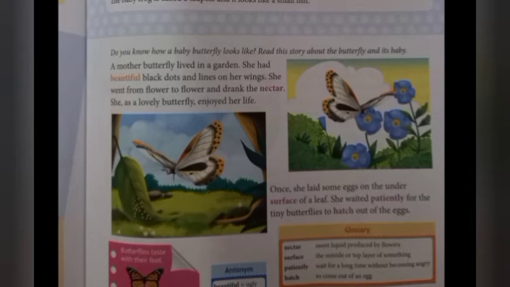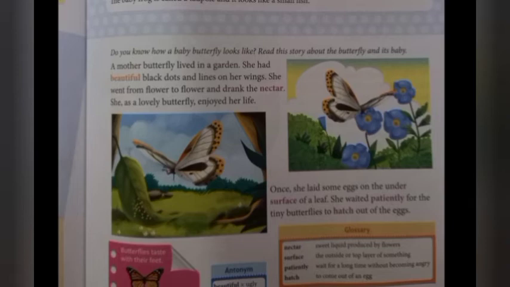So there was a mother butterfly living in a garden. The mother butterfly looks very beautiful. You might have seen a butterfly, right? There will be dots in the butterfly, sometimes there will be lines, in the wings. Here this mother butterfly is looking very beautiful, and she has very black dots. Now what it will do, it will go here and there from one flower to another, for what purpose? For taking nectar. What is meant by nectar?